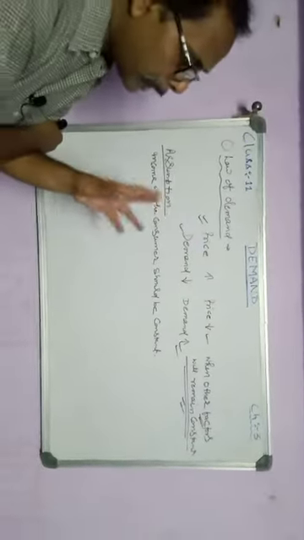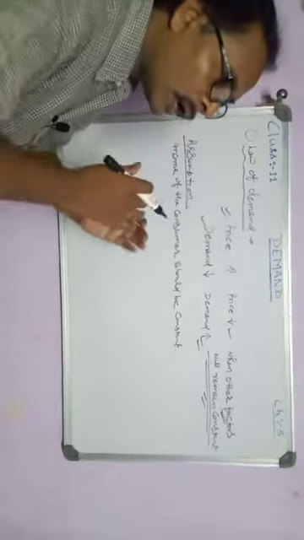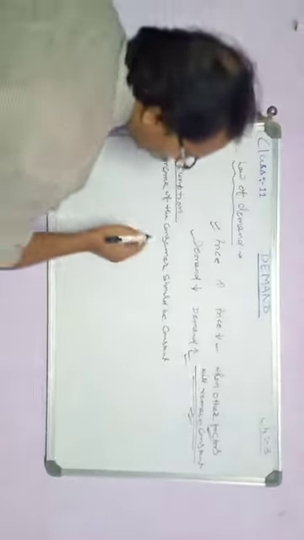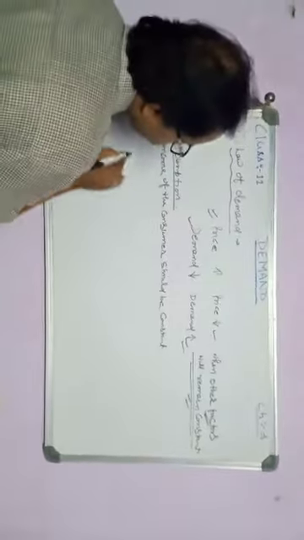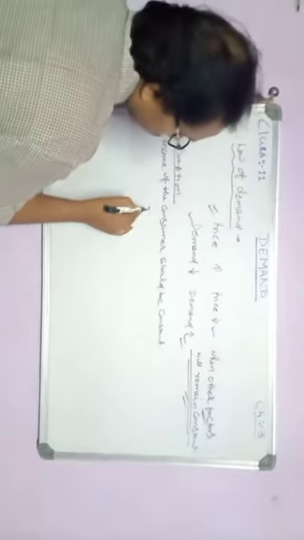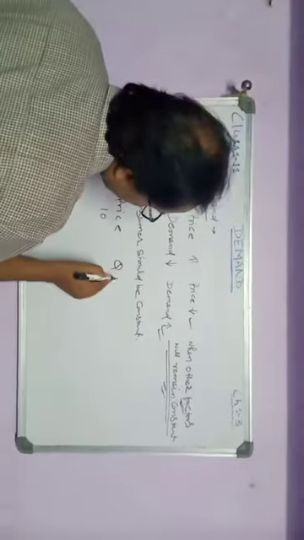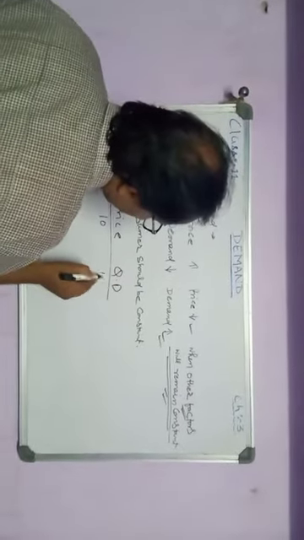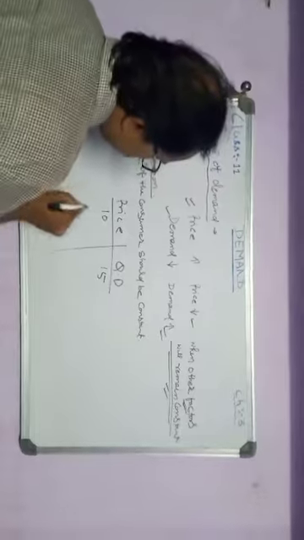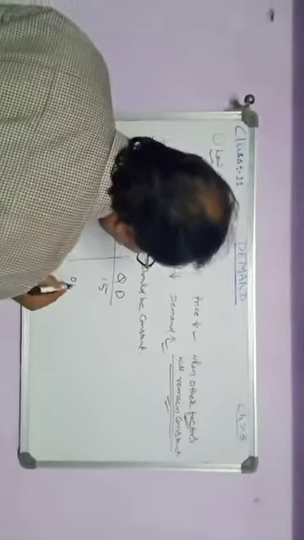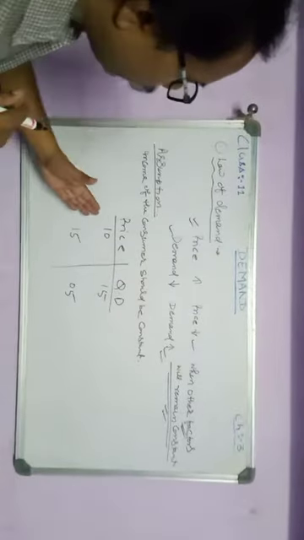In the previous video I had discussed the individual demand. Like the individual demand curve, the law of demand also works. For example, when the price is rupees 10, the quantity demanded is suppose 15, and when the price is 15, then the quantity demanded is 5. So what do you find here?